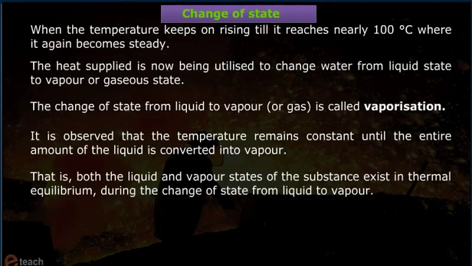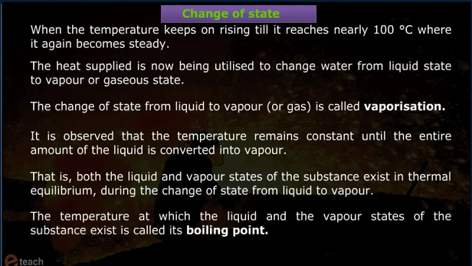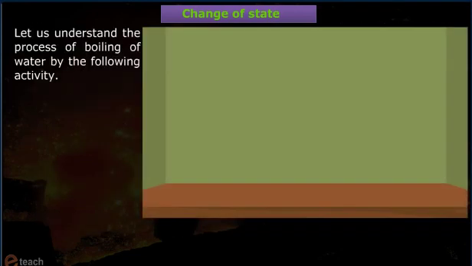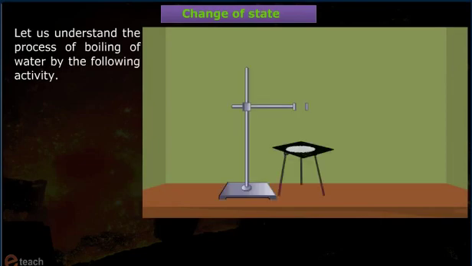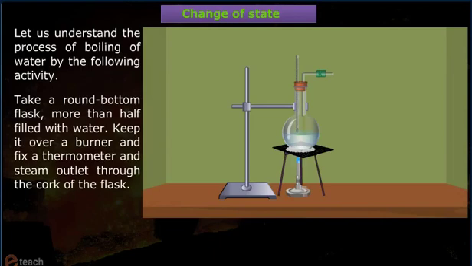from liquid to vapor. The temperature at which the liquid and the vapor states of the substance exist in equilibrium is called its boiling point. Let us understand the process of boiling of water by the following activity. Take a round bottom flask, more than half filled with water. Keep it over a burner and fix a thermometer and steam outlet through the cork of the flask.